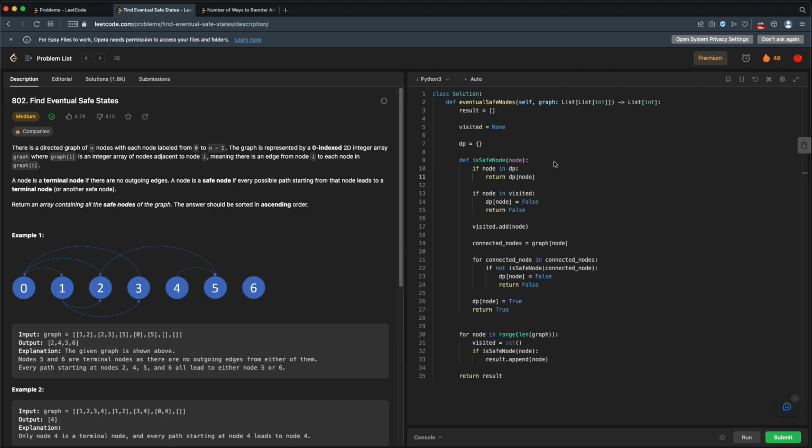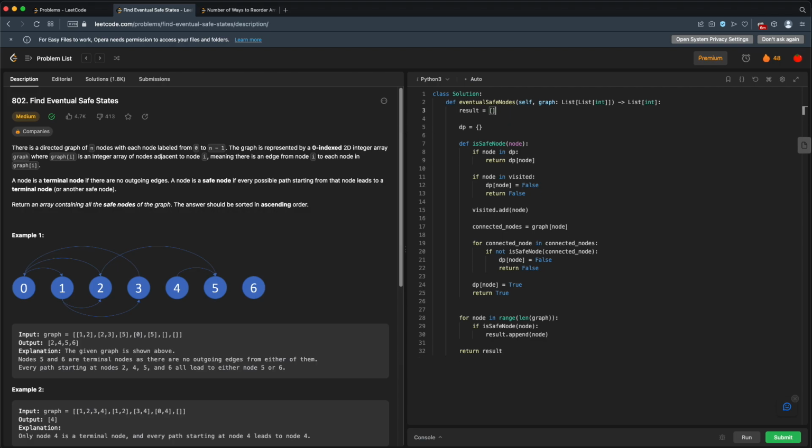So one thing we're doing is we have visited here, and we have to clear out visited every single time and have a new visited. That's expensive, not only in memory, but in runtime to keep creating these and clearing them out. So what if we got rid of this visited? We don't really seem to need this visited because we're setting this here, but we could just check to see if we have a value in our DP. So our DP can actually take the place of our visited. We don't need both of these things. So let's get rid of visited here.